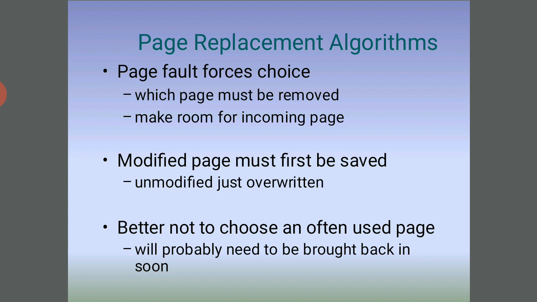Every address generated by the central processing unit is divided into two parts, a page number and a page offset. The page number is used as an index into the page table, and the page table contains the base address of each page in the physical memory. This base address is combined with the page offset to define the physical memory address, which is sent to the memory unit.